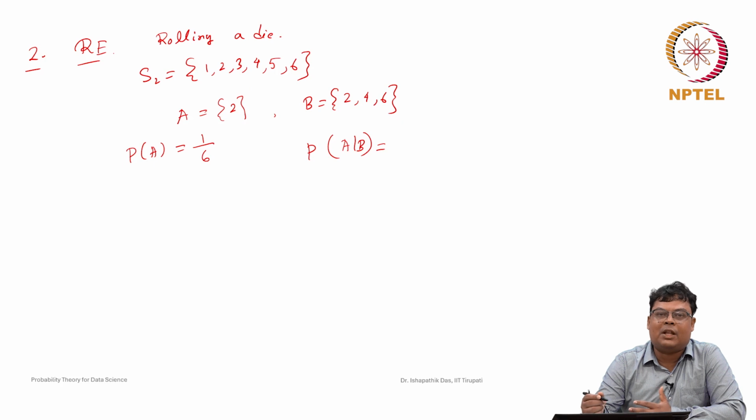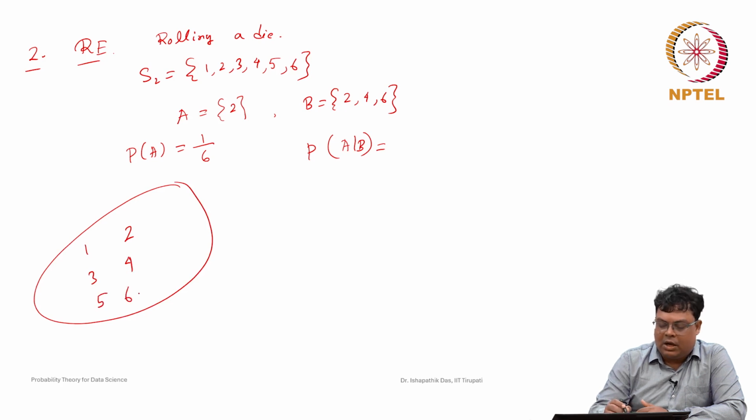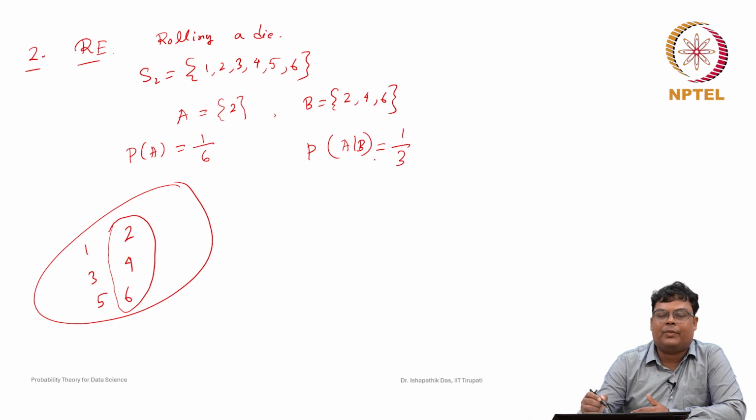Now, if an even number is occurring, what is the probability that 2 may come? Because now the sample space has changed. Earlier the sample space was 1, 2, 3, 4, 5 and 6. Now, whenever somebody says that an even number occurred, we consider the possible sample space to be 2, 4 and 6. Given this information, the sample space contains only 3 equally likely points, and the probability that 2 may appear is 1 out of 3. This is from intuition.